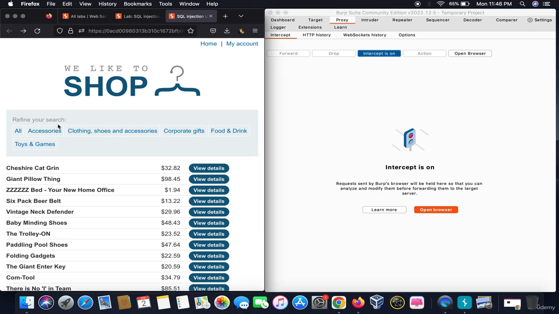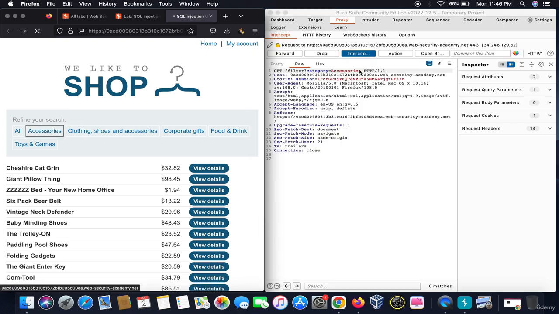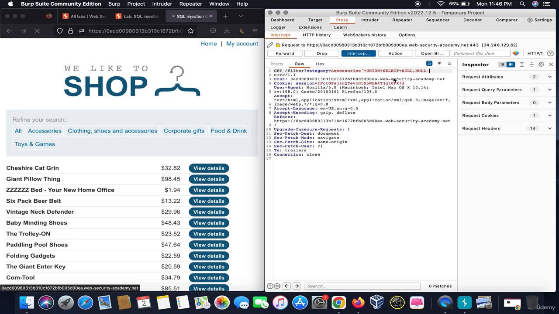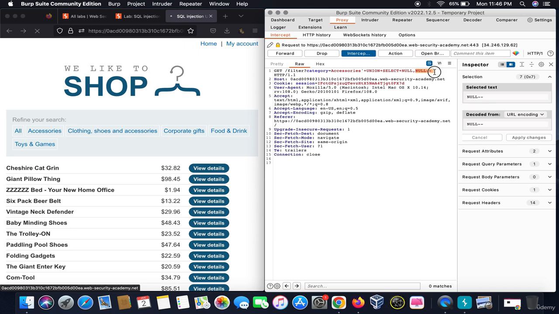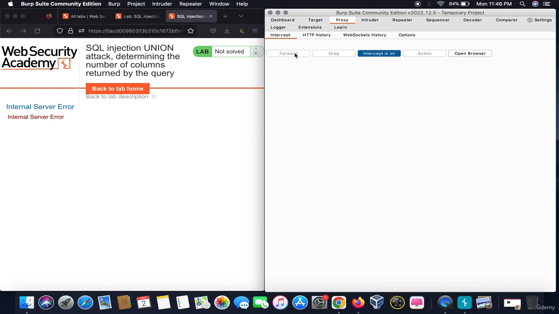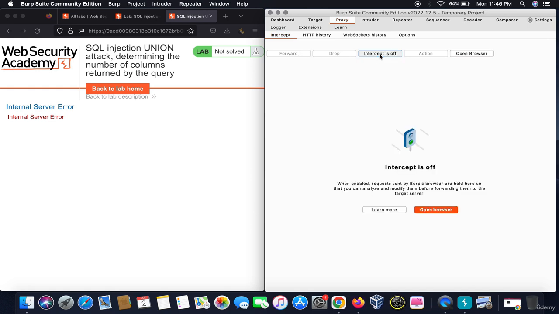Now what we will do is we will skip one value. We will add one more null value into this payload, since this is a union based attack, to see whether it can retrieve after providing one more null value. We clicked on forward, it again says an internal server error.